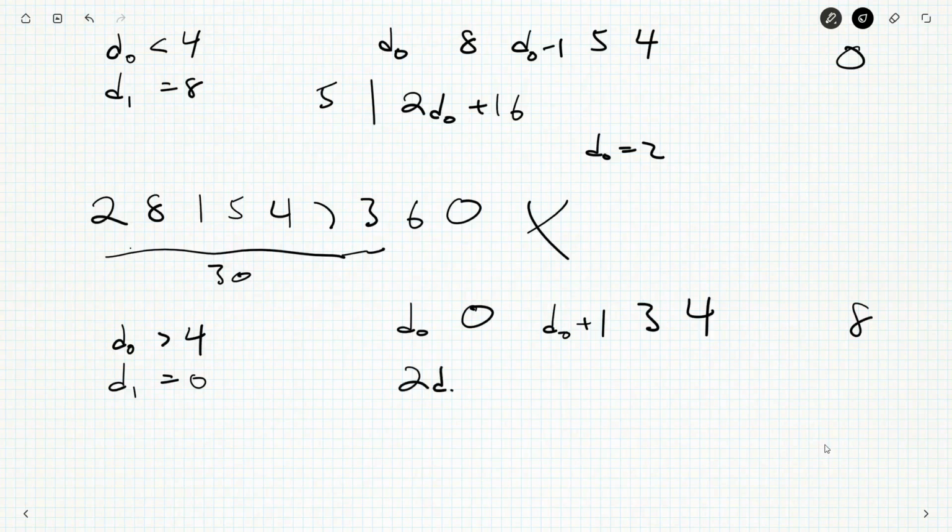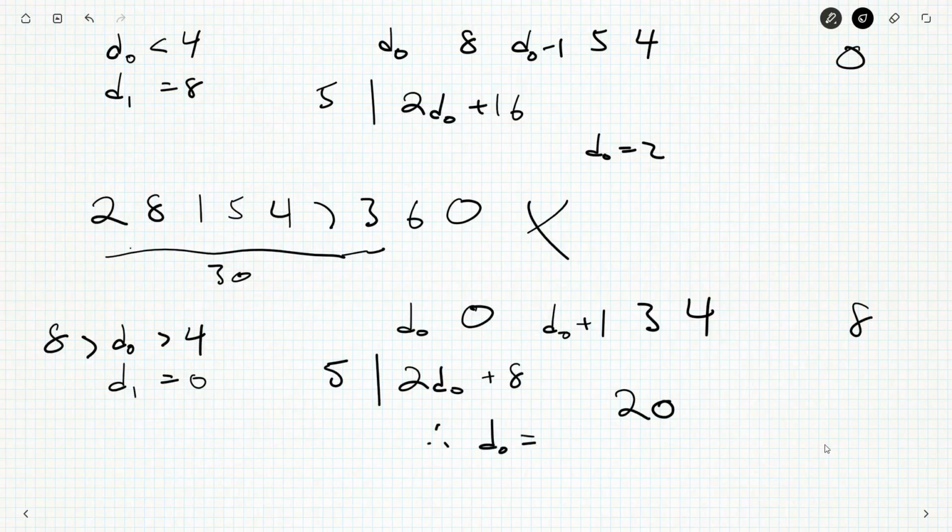So we'd have 2D0 plus 8 is a multiple of 5. D0 is greater than 4, so we would have at least 16 here. I'm going to guess this is going to have to also be 20. Because at most that's 24. So yeah, it's 20, and therefore D0 is equal to 6.